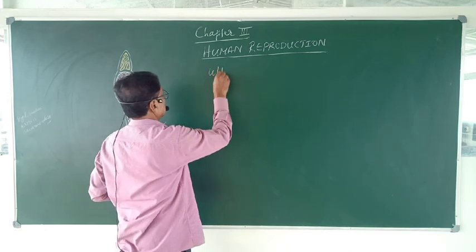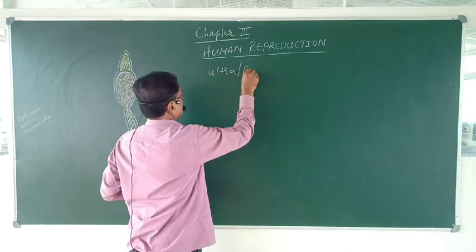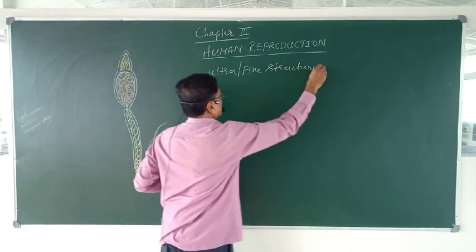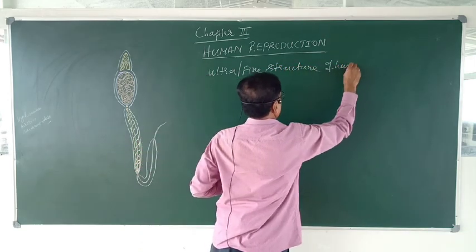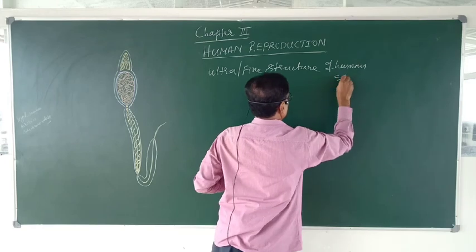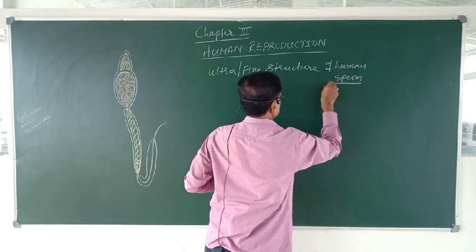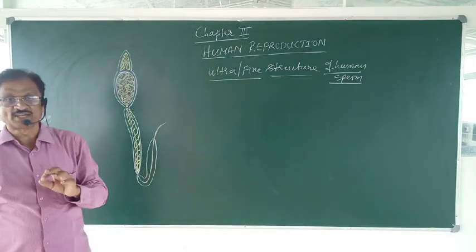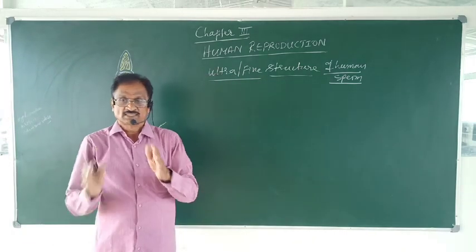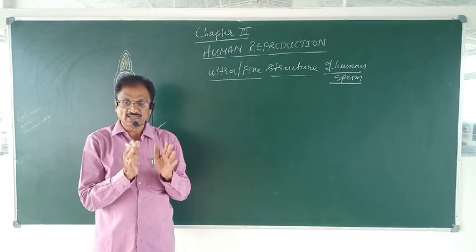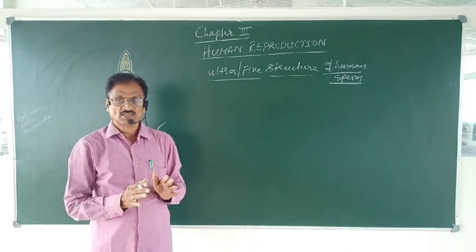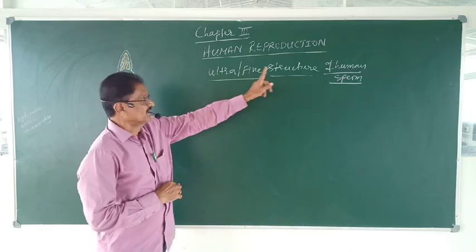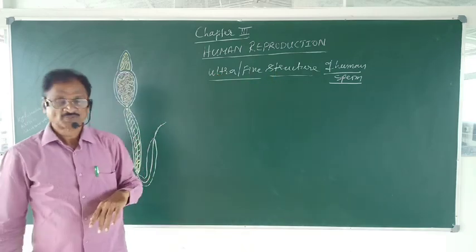So now, this is the ultra or fine structure of human sperm. This is today's topic. What do you mean by ultrastructure? The structure which is studied under electron microscope is called ultrastructure or fine structure.